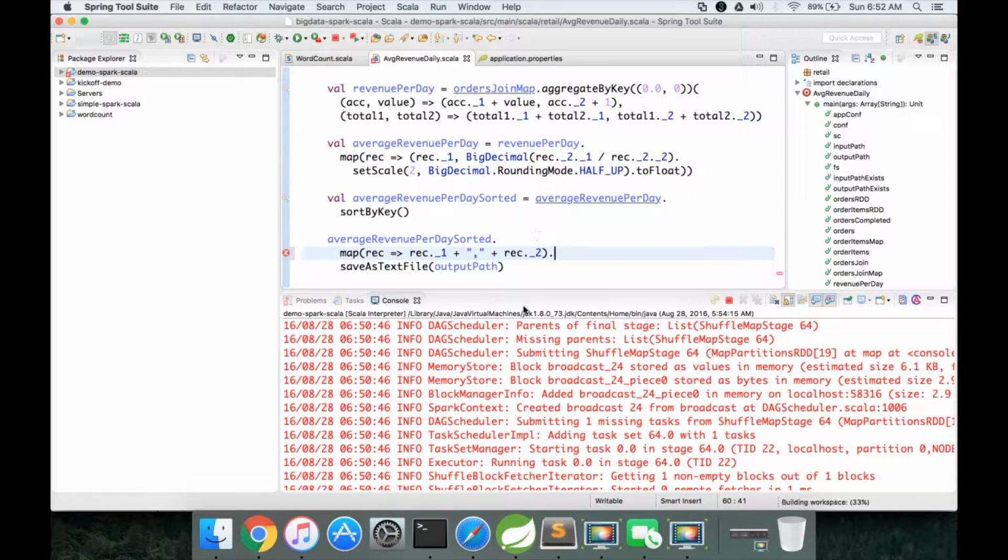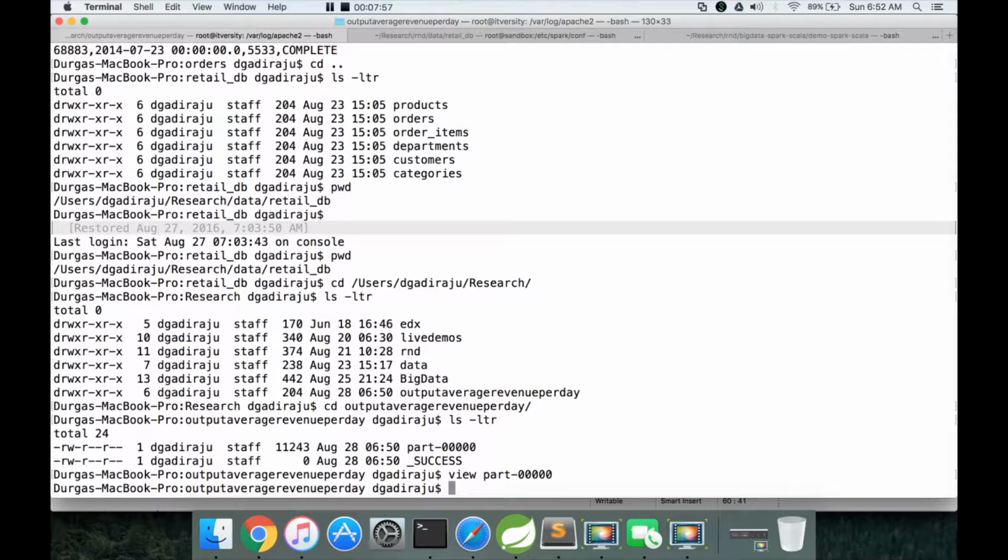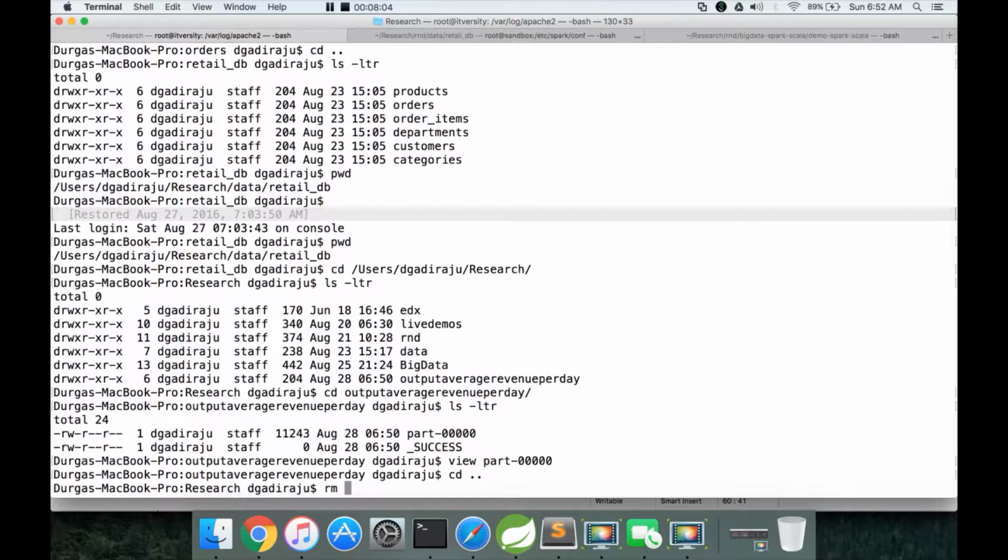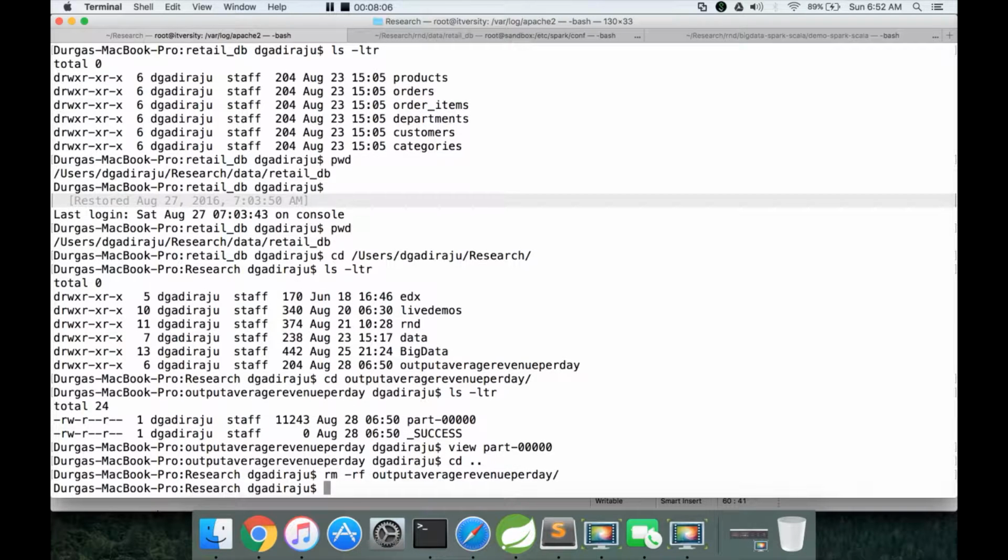Let me delete this directory because you cannot have the same directory which you want to write. So rm -rf.